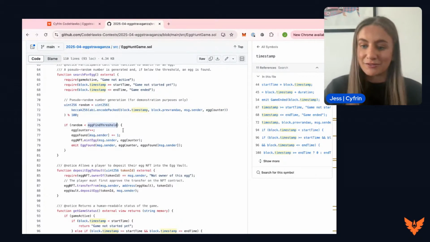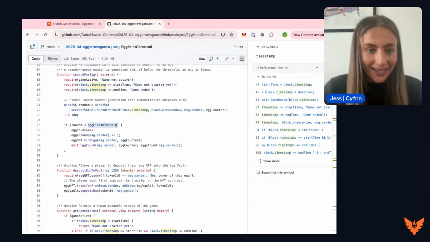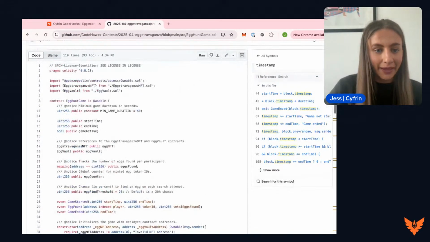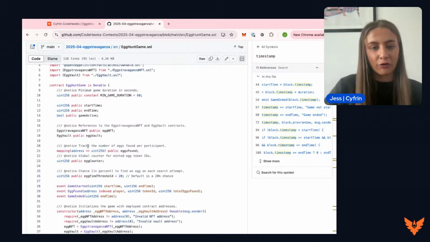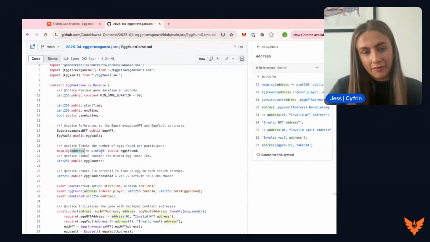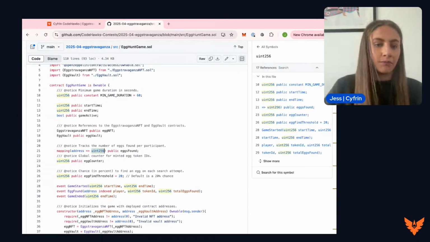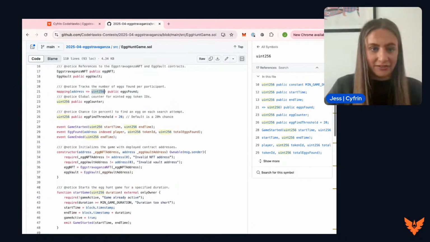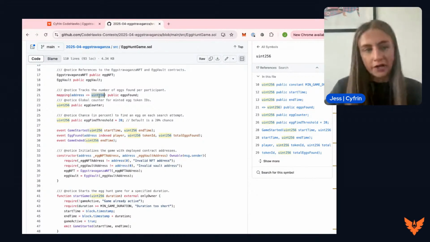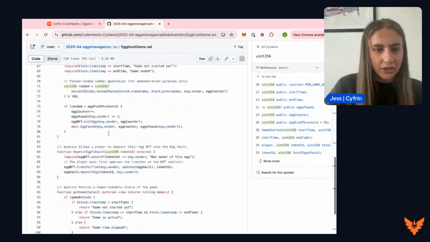So if it is, and we've been successful and we have found an egg, then we are going to increase the egg counter by 1. We are going to increase the number of eggs found through the mapping that we discussed earlier up here by 1. So this tracks the number of eggs found per participant. We're going to take our address and we are going to increase the value that's stored there by 1. So if it's our first egg that we've found, this mapping should return, when given our address, number 1, through this increment change here.